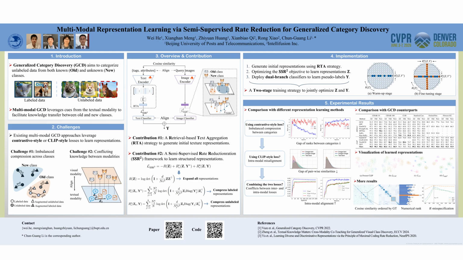Finally, we evaluate our method on 8 generic and fine-grained datasets. Our method reduces the rank gap between known and novel classes, avoiding imbalanced compression. For representation learning, overemphasizing inter-modal alignment may result in intra-modal misalignment. By contrast, our proposed SSR squared objective encourages intra-modal alignment while not harming the inter-modal alignment.